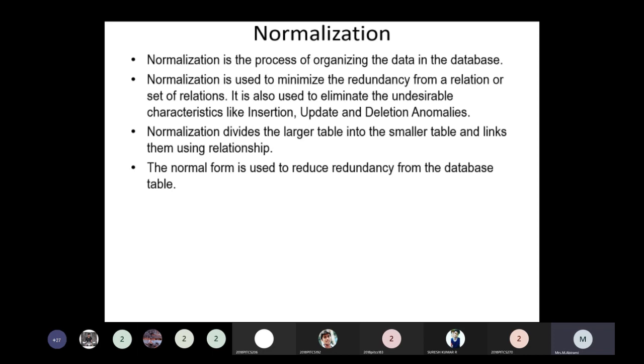The database is not normalized when data is inserted, updated, and deleted in a database. Here is one example for anomalies.